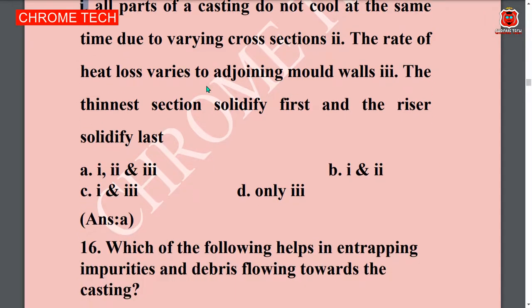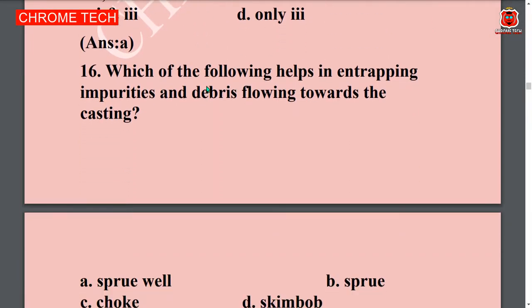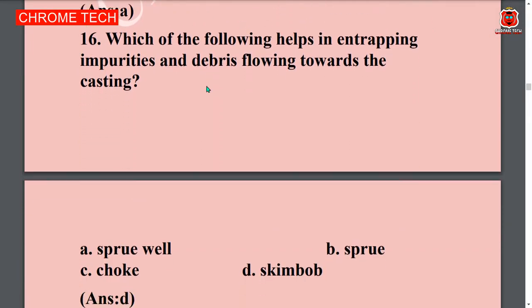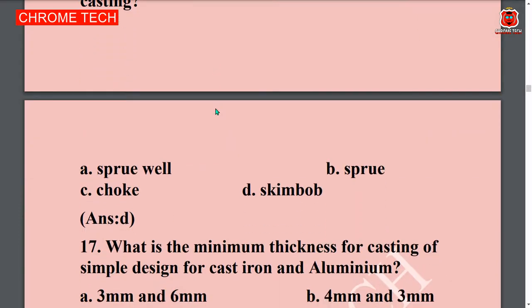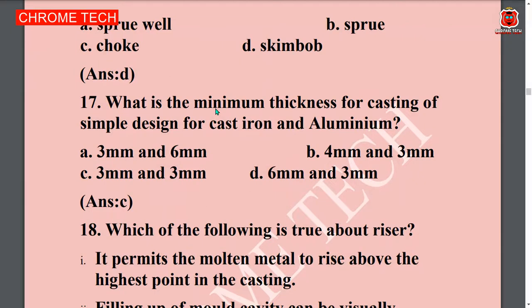Next question. This is a 2-mark MCQ. Which of the following is the 16th question? Which of the following helps in entrapping impurity and debris flowing towards the casting? Option D is the correct answer. Skim bob. What is the minimum thickness for simple design iron and aluminum? Option C, 3 mm and 3 mm. Option C is the correct answer.